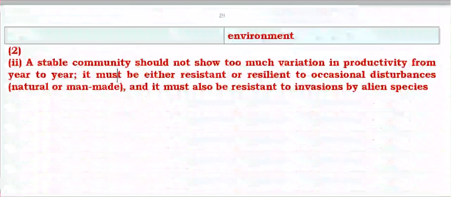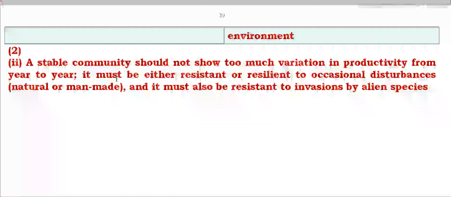A stable community should not show too much variation in productivity from year to year. It must be either resistant or resilient to occasional disturbance. So this was about your CBSE sample paper, you should